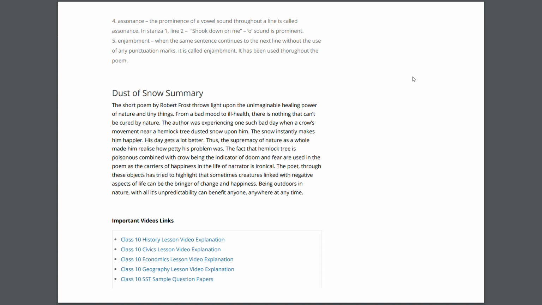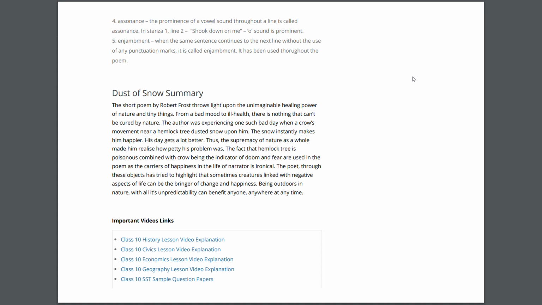Enjambment. This is the last poetic device. Its meaning is when the same sentence continues to the next line without the use of any punctuation mark, it is called enjambment. It has been used throughout the poem. So the summary of the Dust of Snow poem: it is a short poem, its author is Robert Frost. The short poem by Robert Frost throws light upon the unimaginable healing power of nature and tiny things.